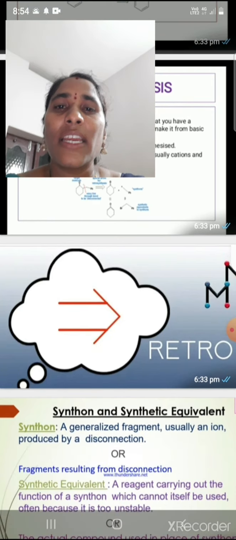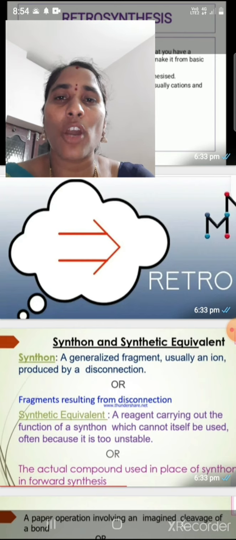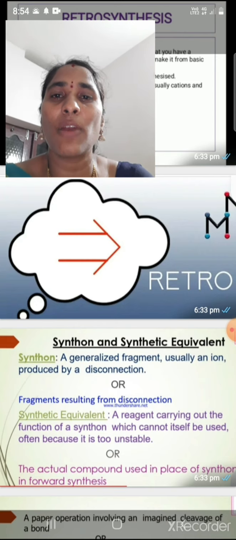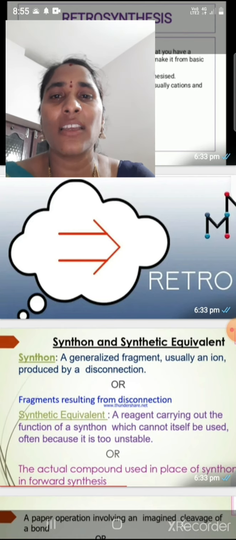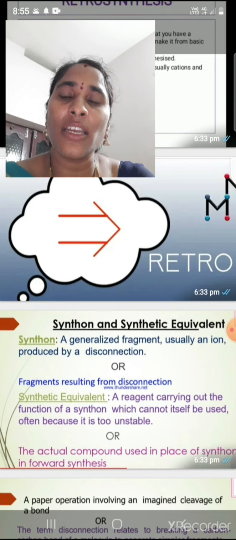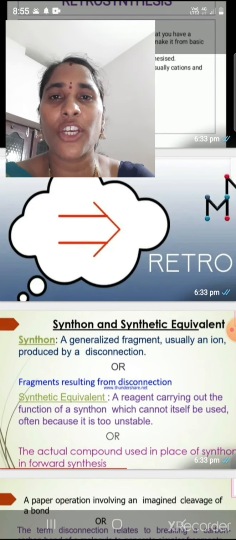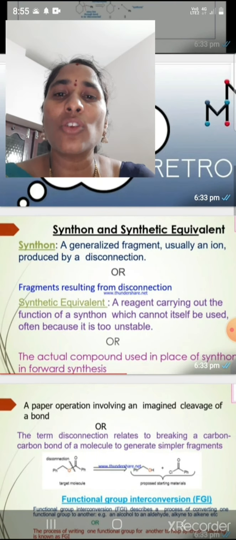So next, the double line arrow. In retrosynthetic reactions, the target molecule is converted into the starting molecule by using this double line arrow. Double line arrow means forward reaction and backward reaction take place in that reaction. For example, product is converted into reactant and also reactants are converted into products. Okay, now let us discuss the synthons topic.